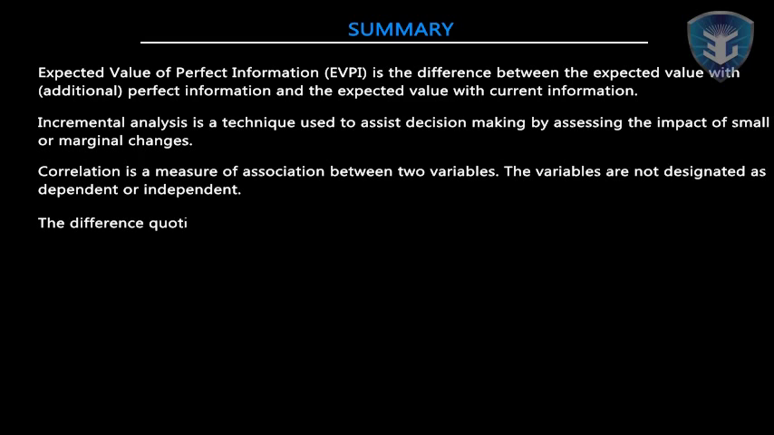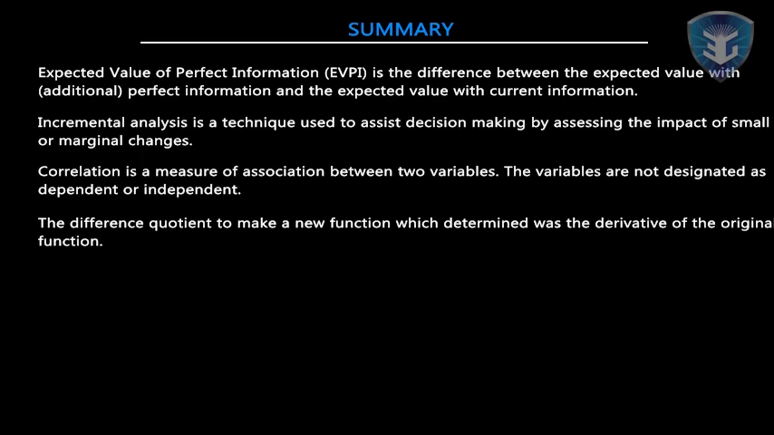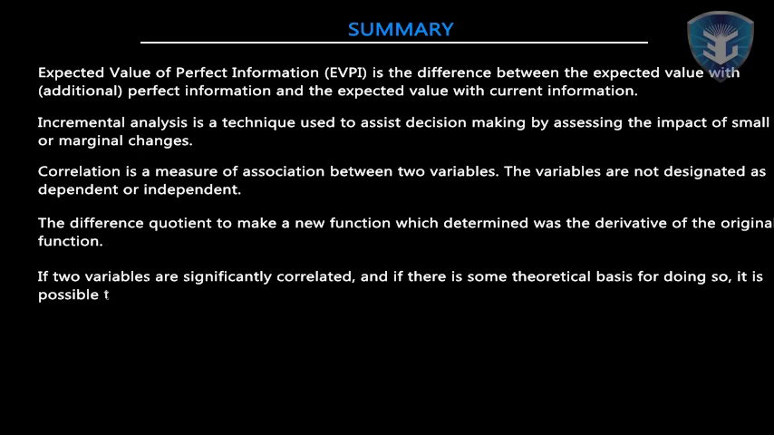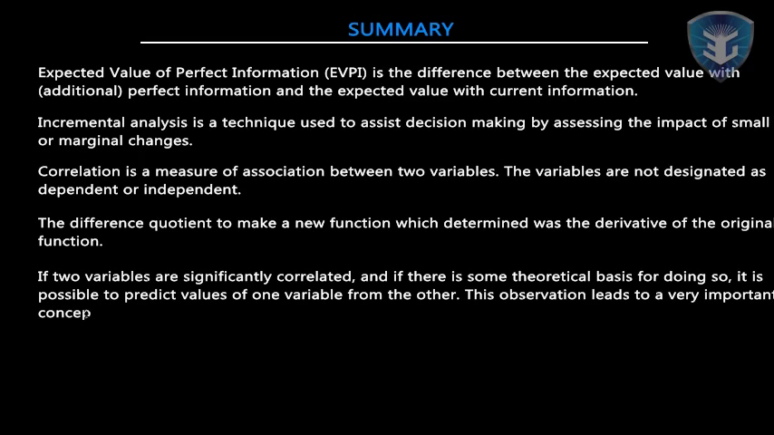The difference quotient is used to make a new function, which is the derivative of the original function. If two variables are significantly correlated and if there is some theoretical basis for doing so, it is possible to predict the value of one variable from the other. This observation leads to a very important concept known as regression analysis.